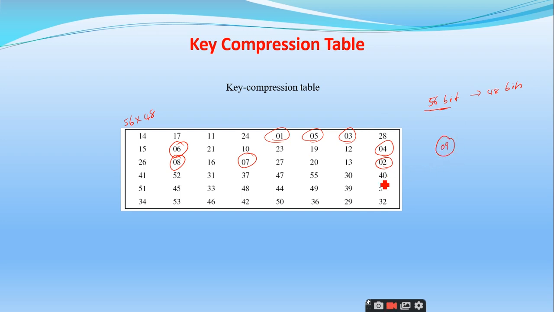Nine is not there, right? 10, yes. 11, 12, 13, 14, 15. 16 is there, in the third row. 16, 17, first row. 18 may not be there, I think.